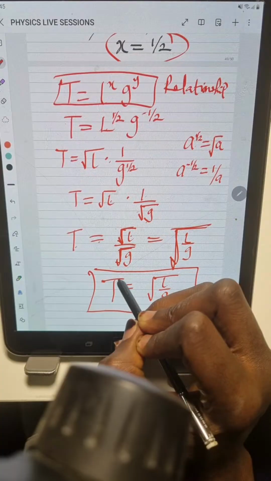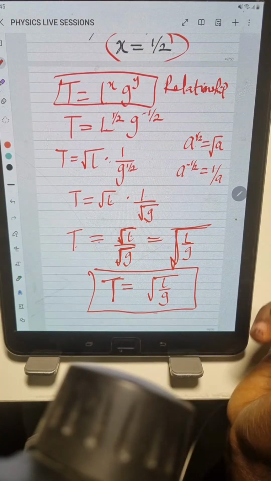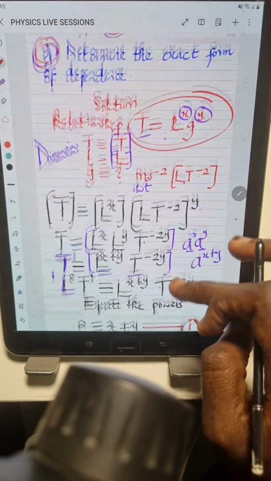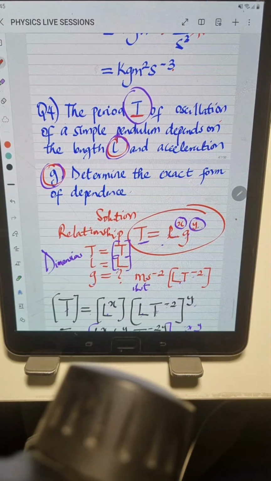Right? So our final answer is what? T is equal to the square root of L over G. So this is the final answer. This is the exact form of the dependence, which is what we are asked to look for. As simple as that.